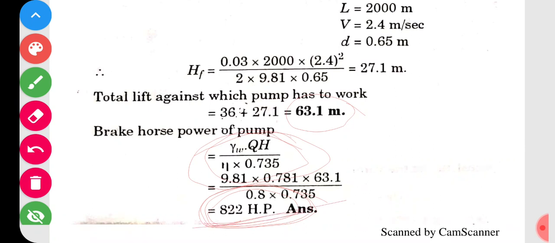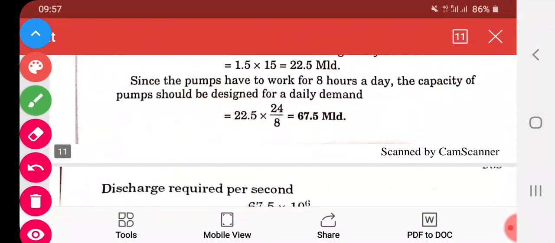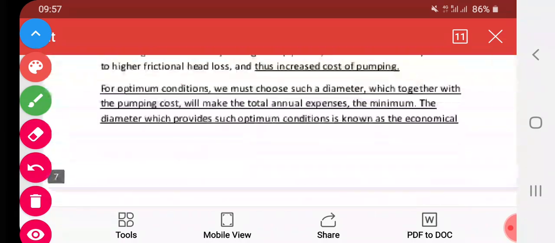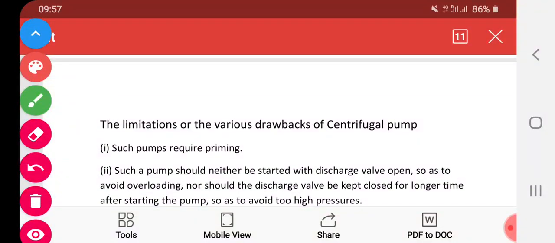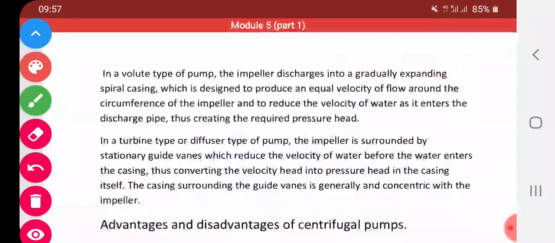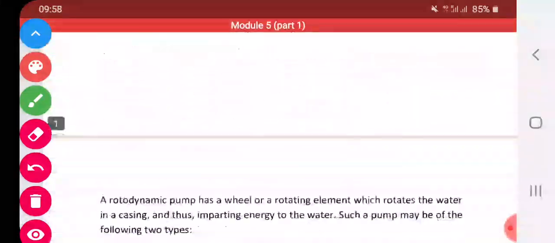So these are the two types of problems which are commonly asked in the examinations. Dear students, I will send these notes to you so that you can understand very well. Go through only these two problems. What you have to mainly highlight is no need of sketch and all that. Only you have to remember the types of pumps, and out of all the types of pumps, you have to remember only two types, that is centrifugal pump and reciprocating pump. Again, in case of the two pumps, problems will be asked only on centrifugal pump. What are the types of problems? Those two types of problems I have already explained. So please go through and understand this.